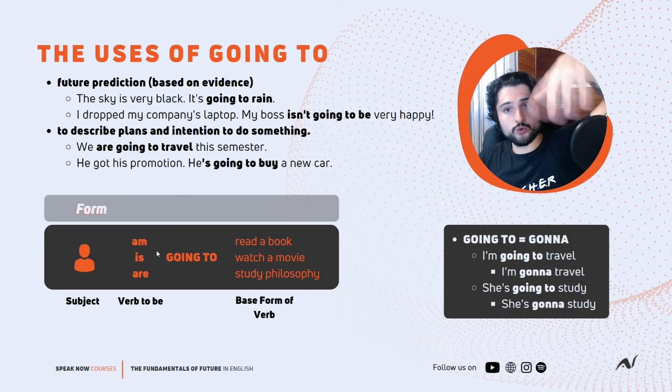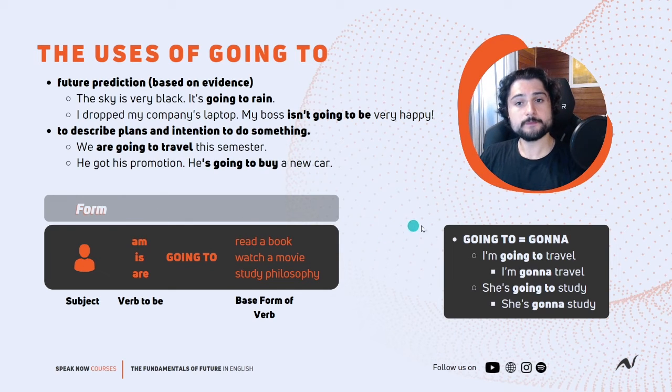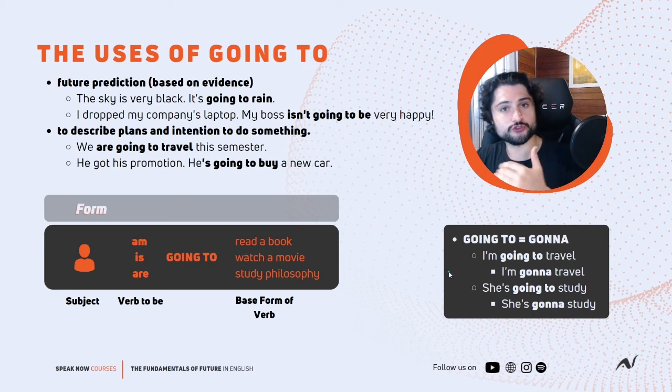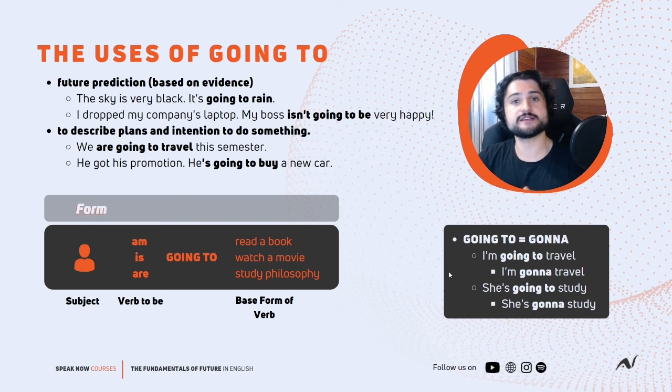And then, guys, to conclude this discussion, just know that going to is very commonly contracted to gonna. So instead of saying I am going to travel, very commonly we say I'm gonna travel. Instead of saying she's going to study, we contract that she's gonna study.